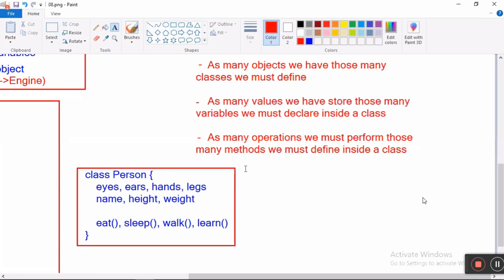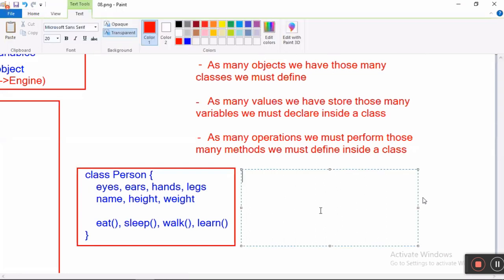Now tell me, I want to create animal. Class Animal, open bracket, closed bracket. Inside Animal, an animal also contains eyes, ears, hands, legs.